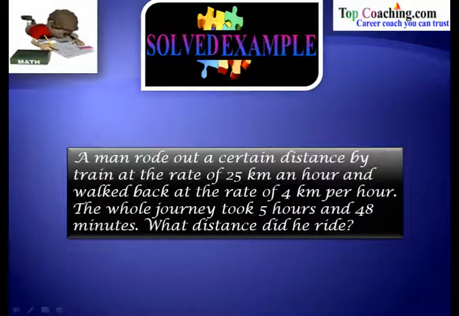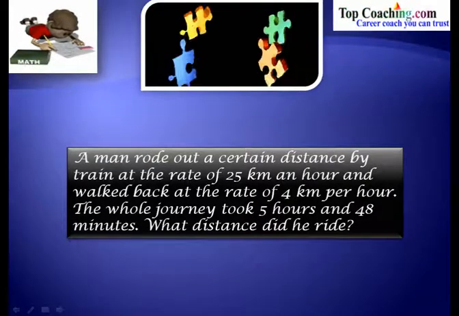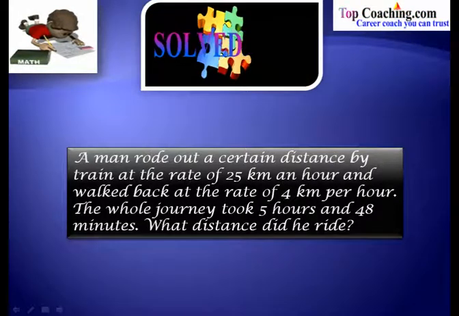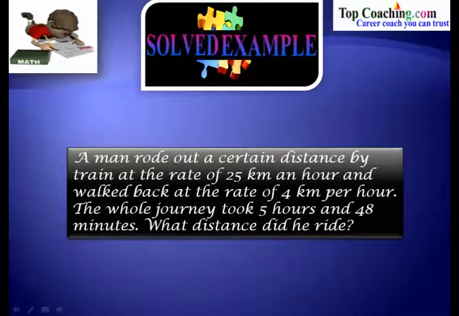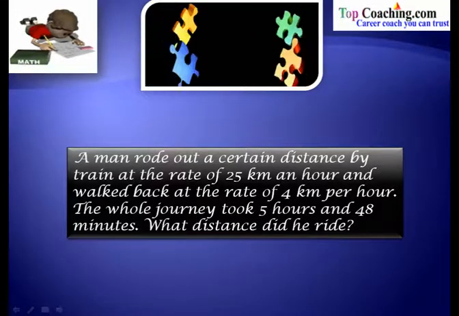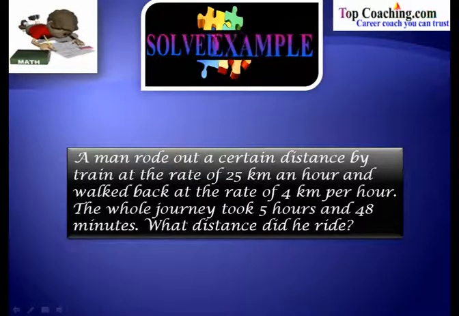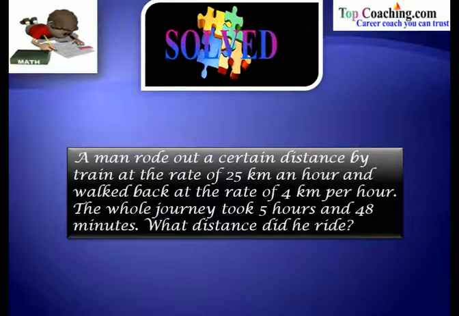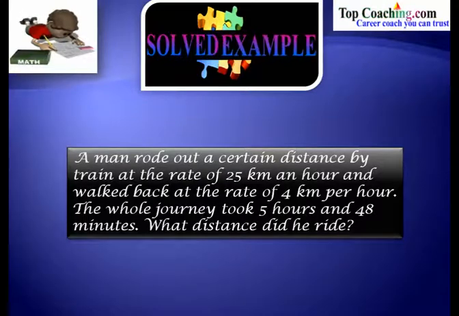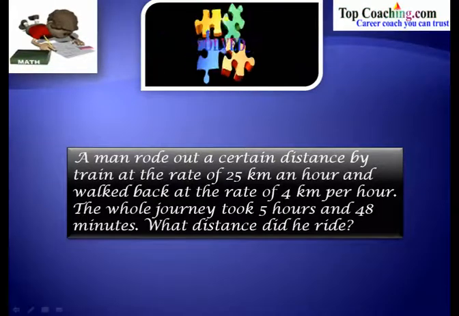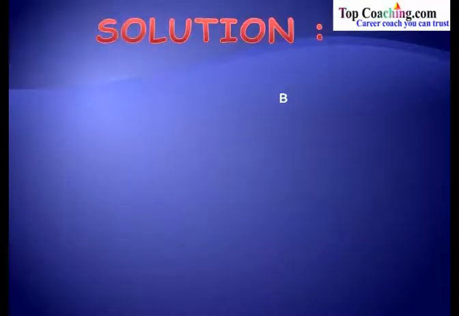So in this problem we have been given that a man rode out a certain distance by train at the rate of 25 km per hour, and then he walked back the same distance at the rate of 4 km per hour. The entire time taken for the man to go from his initial point and come back to his initial point is 5 hours and 48 minutes. We have to find out the distance he rode.